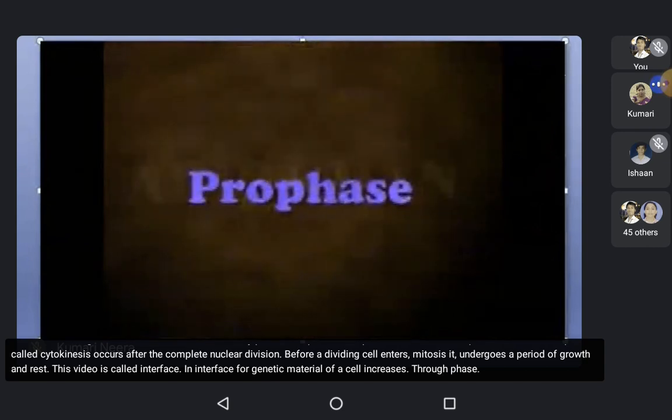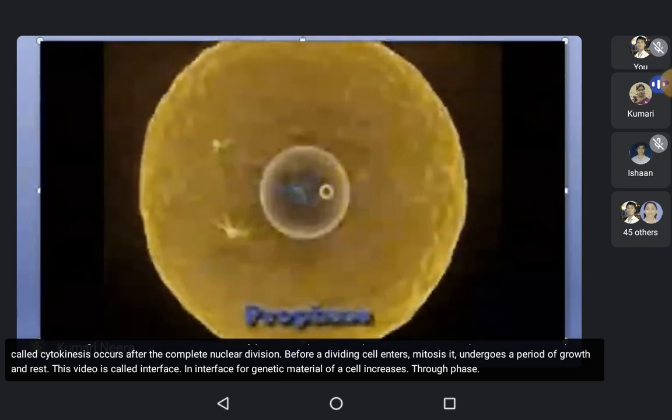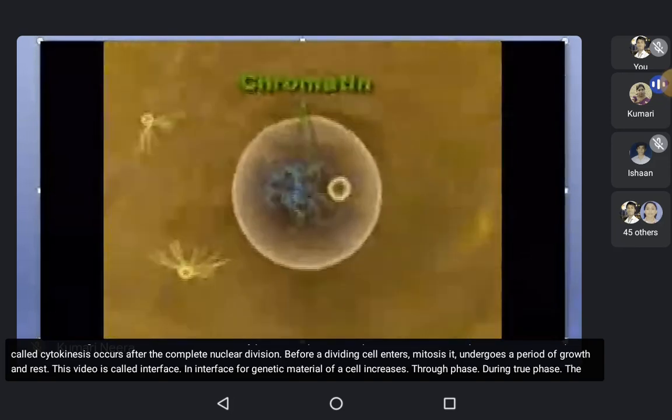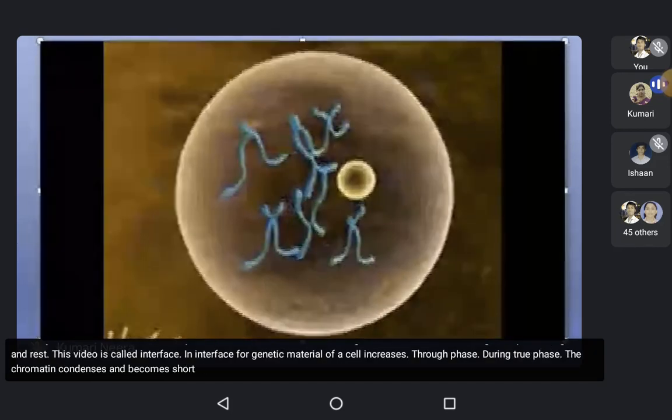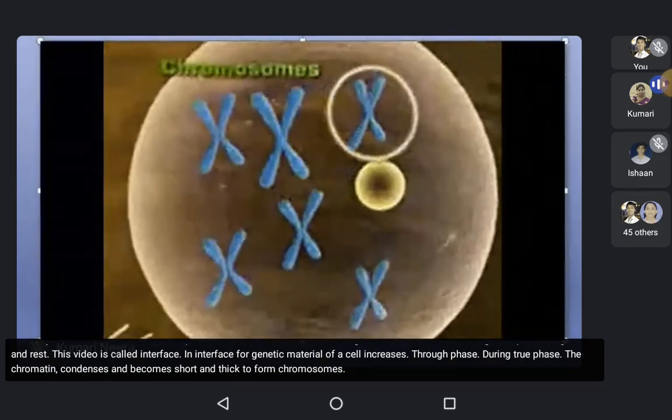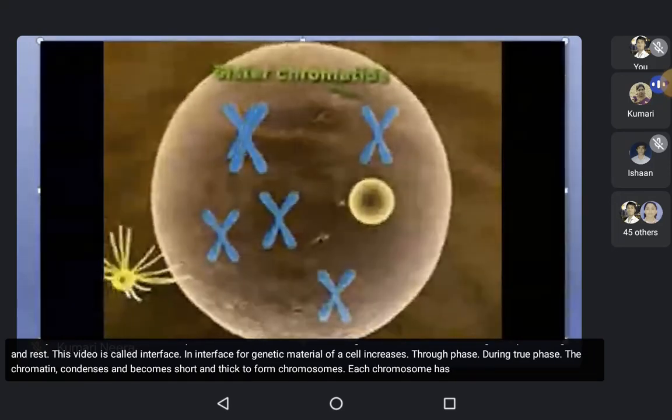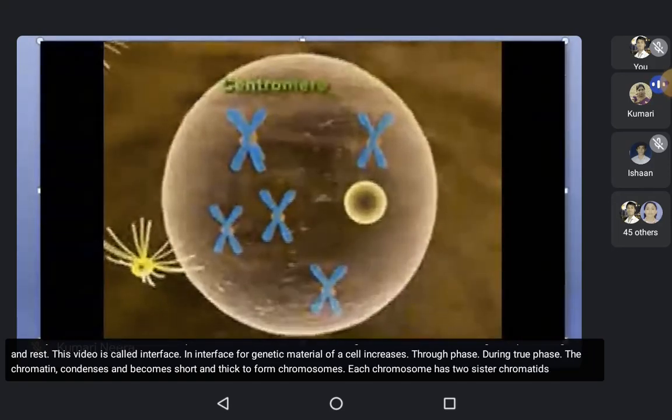Prophase. During prophase, the chromatin condenses and becomes short and thick to form chromosomes. Each chromosome has two sister chromatids joined together at the centromere.